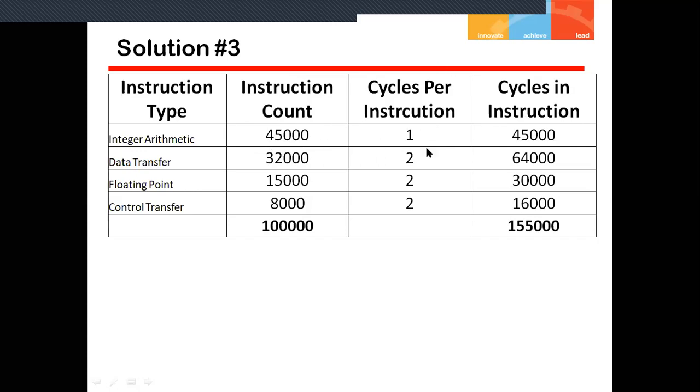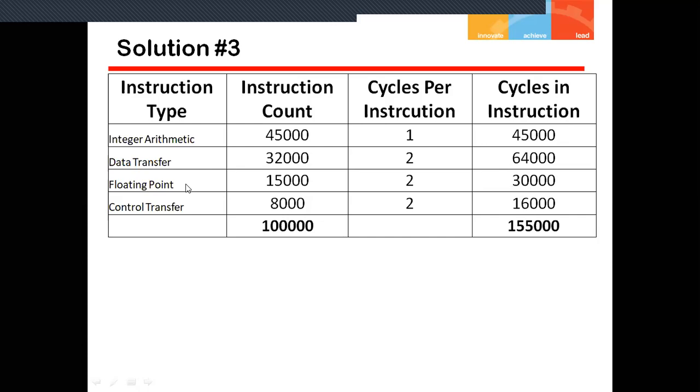So we get cycles for this type equal to 45,000. Similarly, the data transfer group is 32,000 multiplied by 2, equal to 64,000. Then floating point is 15,000 into 2, equal to 30,000. Then control transfer is 8,000 into 2, equal to 16,000. Then we get the total cycles in this program. What are the total cycles? We sum these 4 and we get 1,55,000 as the total number of cycles to execute this program, which consists of these 4 instruction types.